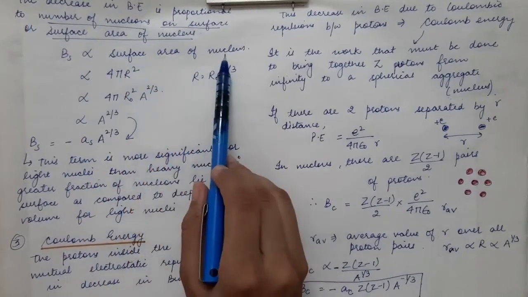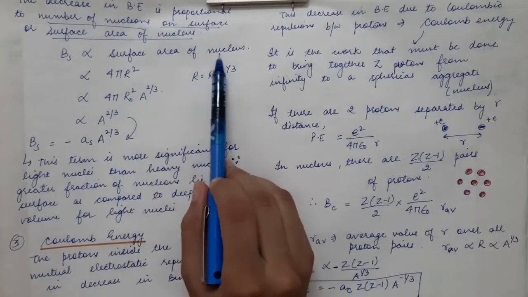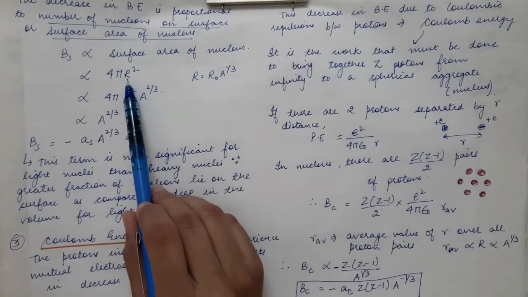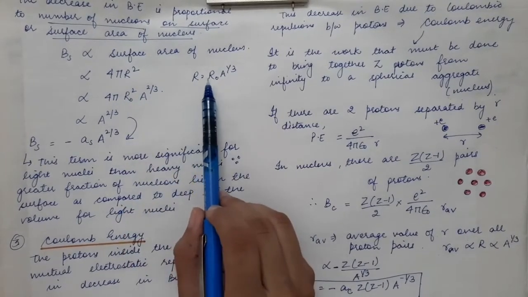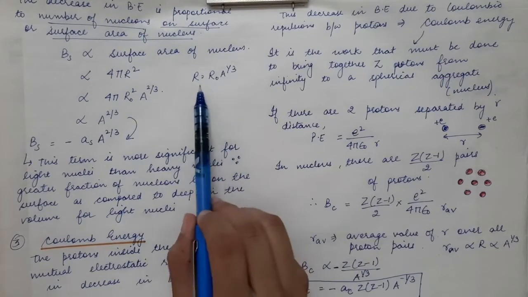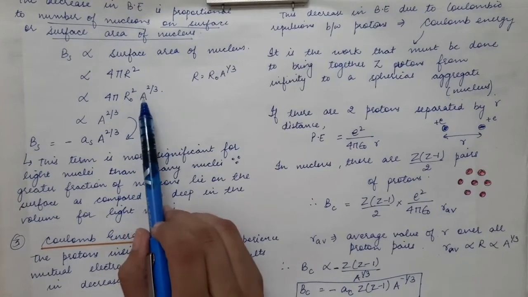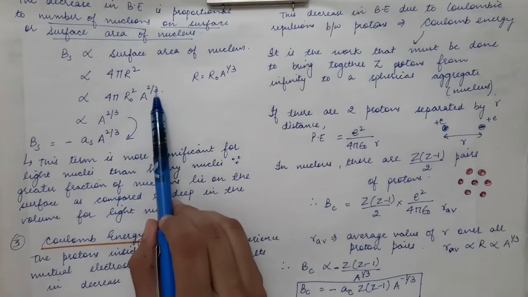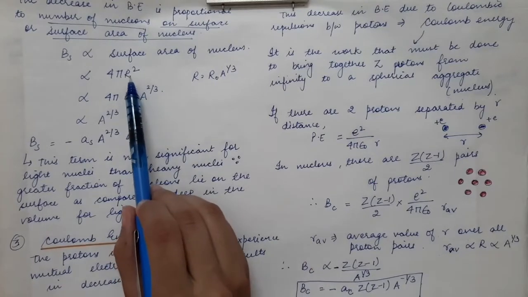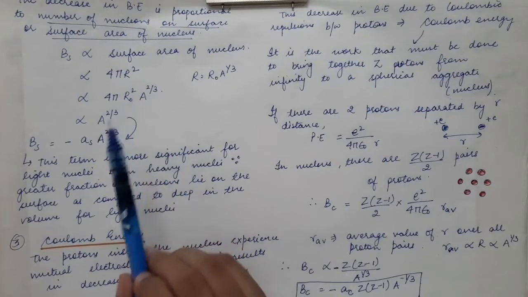Now the surface area of the nucleus is proportional to capital R square, because we consider the nucleus to be a spherical body. The radius of the nucleus, capital R, is equal to R naught times A power 1 by 3. So we will substitute this formula over here, and instead of R square, we will get capital A power 2 by 3.